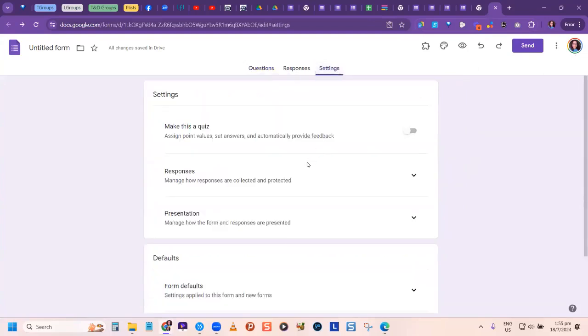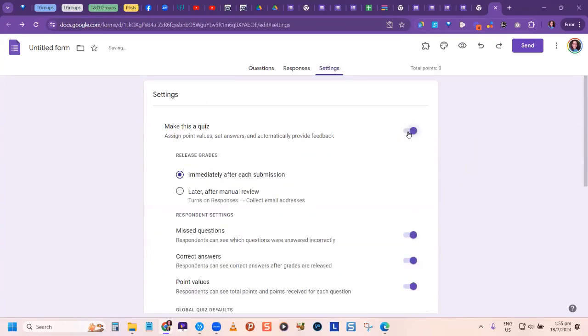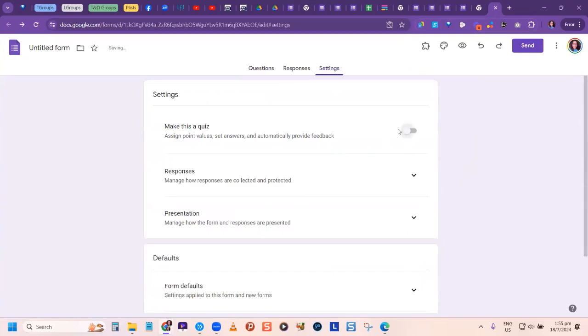So I'm going to go to settings. And in settings, it says, make this a quiz. So it says assign point values, set answers, and automatically provide feedback. So if I turn this on, it's going to give me the option to turn what I just did into a quiz. So there are other options that came up, you saw? When I turn this on, look and see all the things that come up.